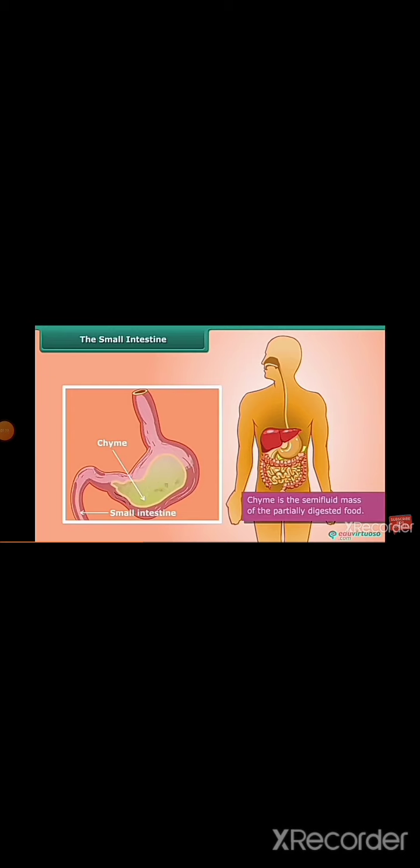The small intestine. The small intestine is highly coiled and is about 7.5 meters long. It receives secretions from the liver and the pancreas. Besides, its wall also secretes juices.